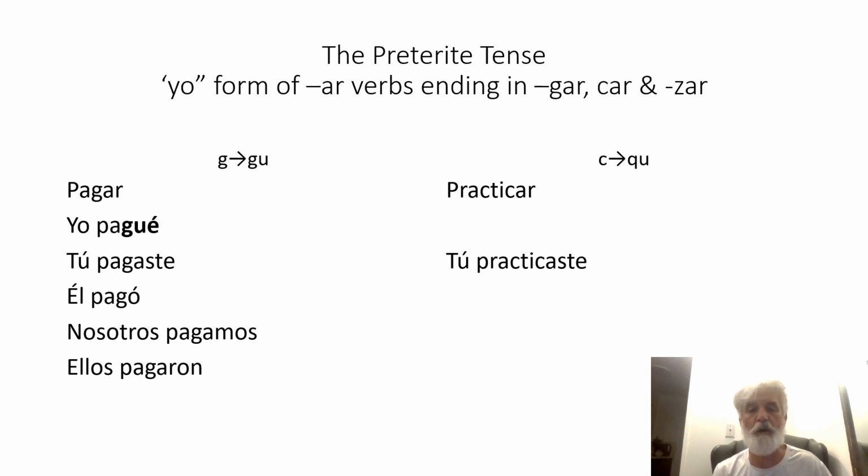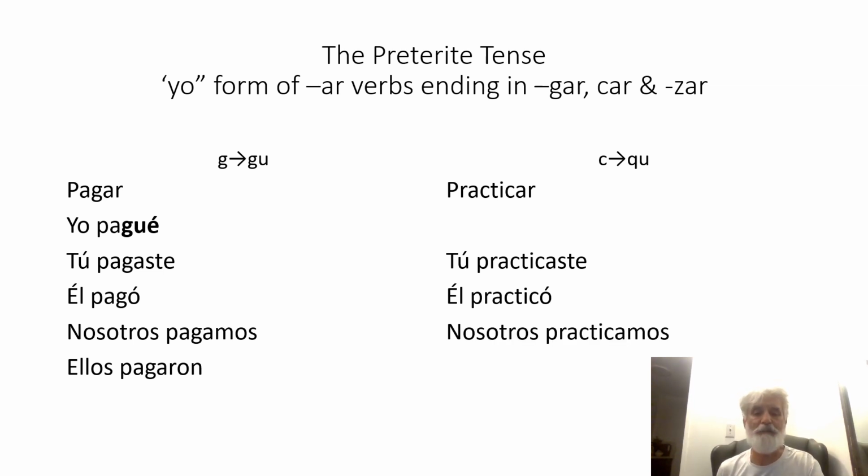The ending for tú would be aste, tú practicaste. For él, practic, and the ending will be an O. Practicó, he practiced. Nosotros practicamos, we practiced, and ellos practicaron. Again, we learned these endings.